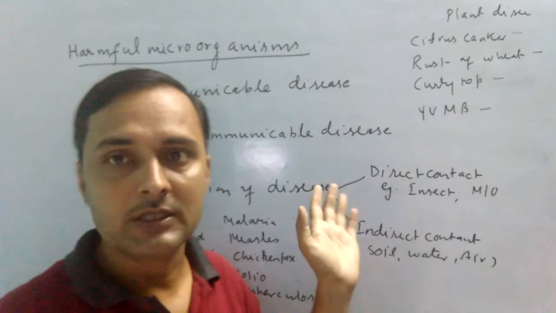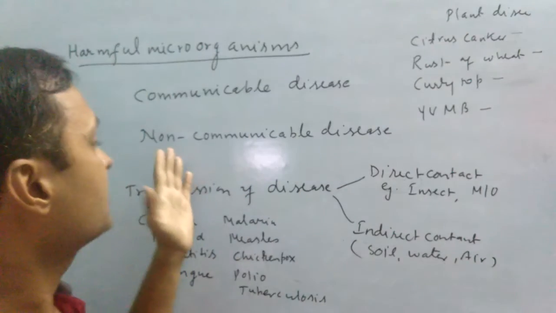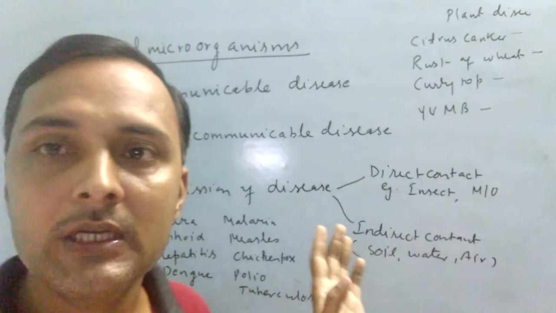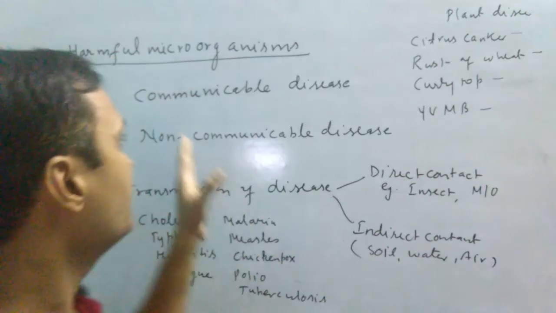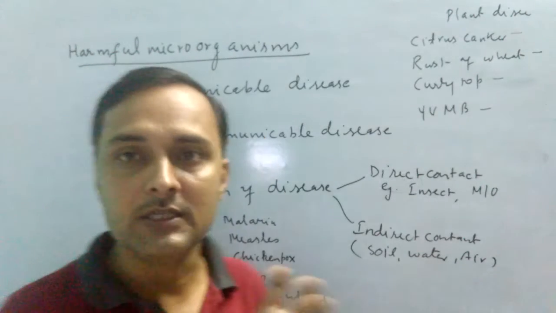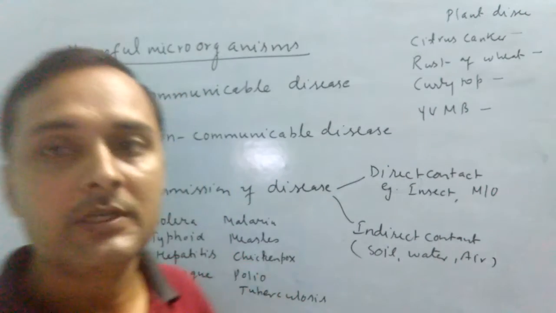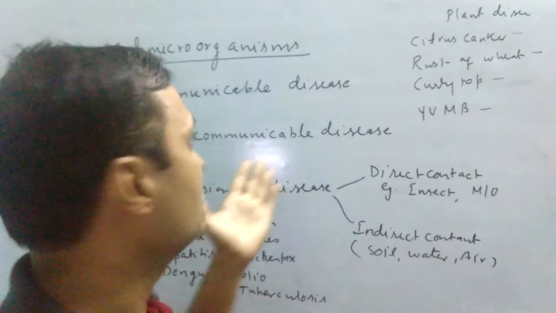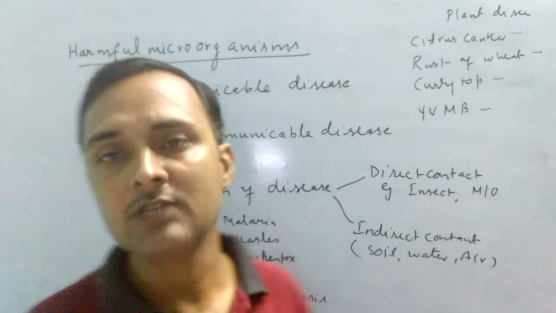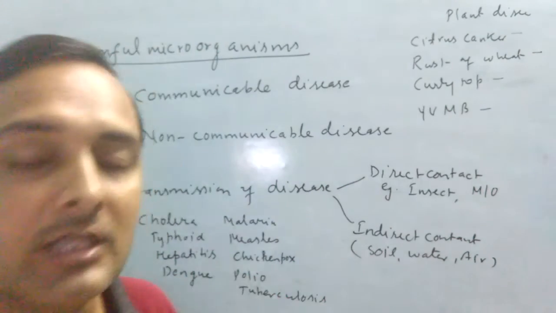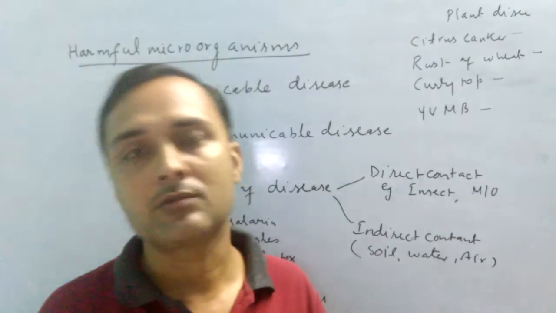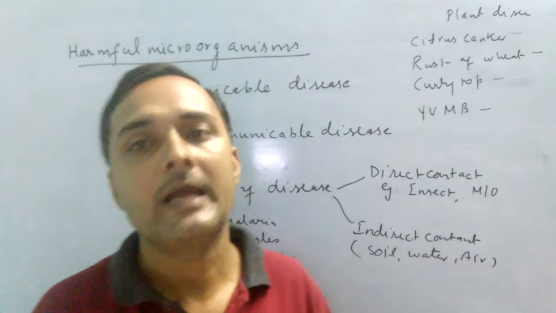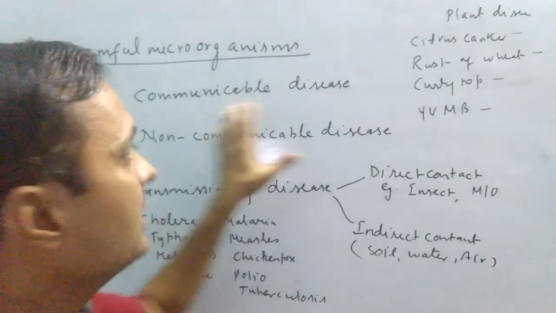Classification of diseases. There are two types of diseases. The first one is known as communicable disease, the second one is known as non-communicable disease. What do you mean by communicable disease? The various diseases that spread from the patient to the healthy person are known as communicable diseases.